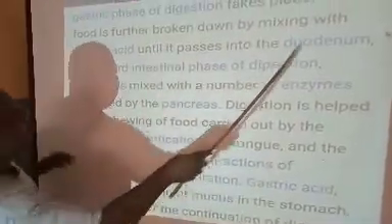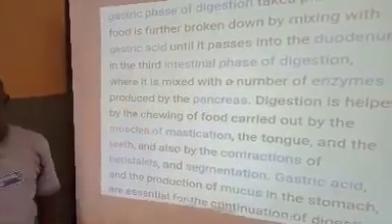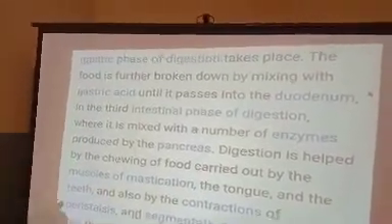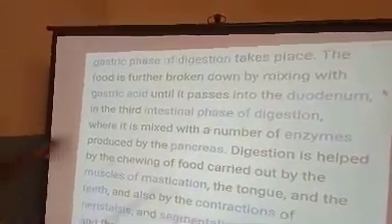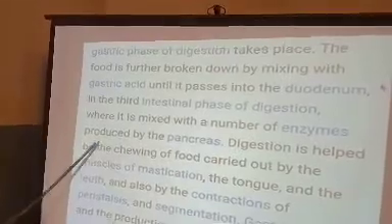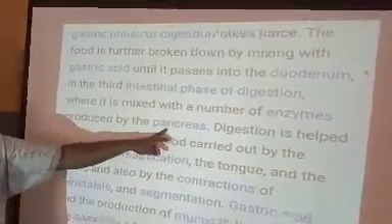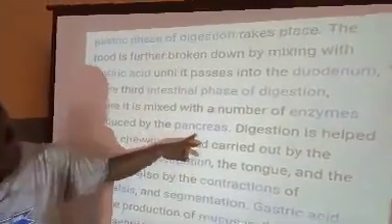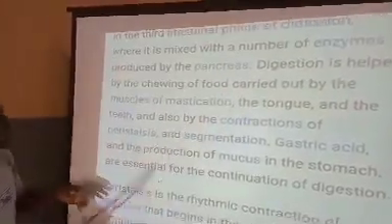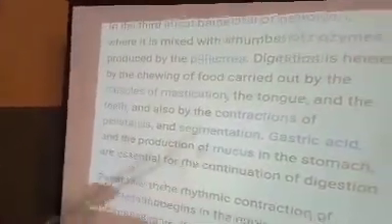Now, let's take the key word here. Duodenum. The duodenum is the first part of the small intestine. The small intestine is divided into two parts, the ileum and the duodenum. The duodenum happens to be the very first part of the small intestine, which is the third, intestinal phase of digestion, where food is mixed with a number of enzymes produced by the pancreas. What we talk about the pancreas is that the islets of Langerhans of the pancreas secrete insulin, which regulates or controls the amount of sugar present in the blood. That's what they're trying to tell you here. So it means that if the insulin is active, it does its job. If it's not active, then it gives rise to the disease diabetes mellitus or insipidus.